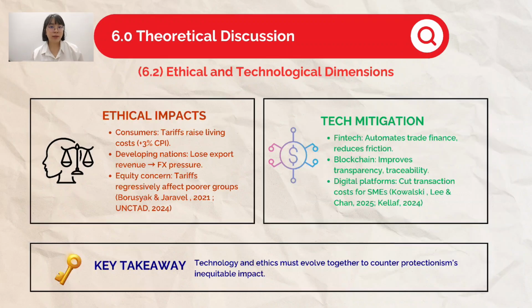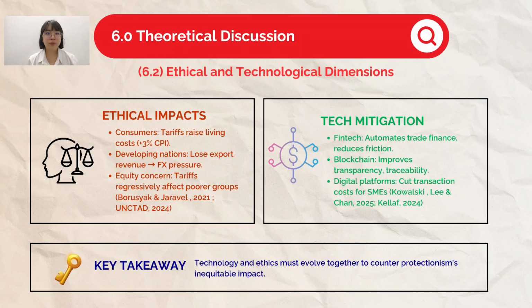So now let's talk about the ethical and technological dimensions. First is ethical impacts. Tariffs raise costs for consumers. For instance, CPI increases of roughly 3% in affected jurisdictions. Developing nations lose export income and face FX pressures. Tariffs also hit lower income households the hardest.